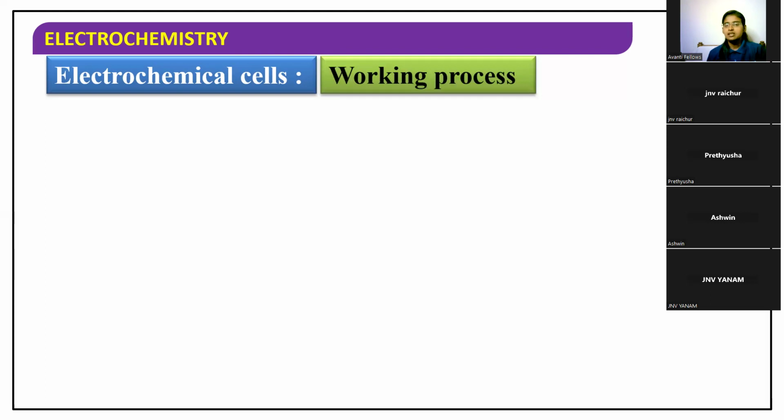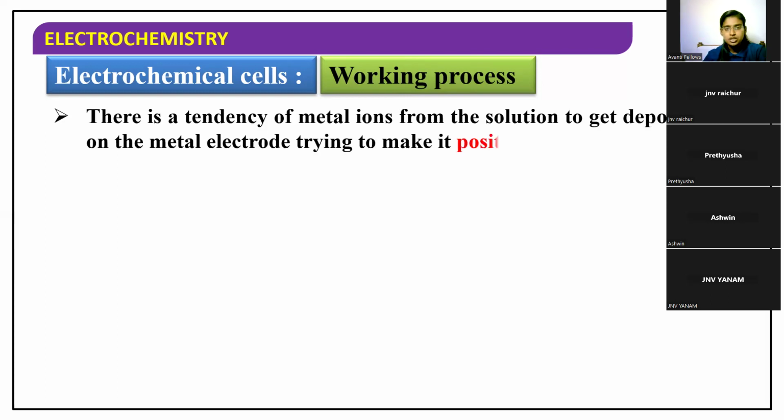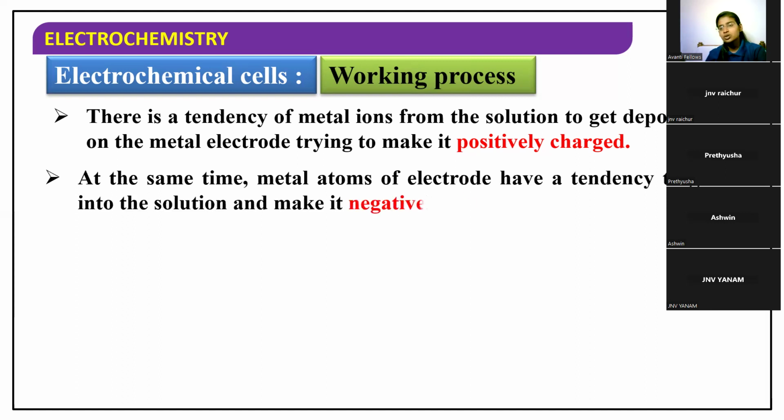Now we are going to study the working process of this Daniel cell. So far I have been explaining the experimental setup. Now we are going to study the working process of the system. First of all, there is a tendency of metal ions from the solution to get deposited on the metal electrode, trying to make it positively charged. At the same time, metal atoms of the electrode have a tendency to go into the solution and make it negatively charged. I'll show you the picture.